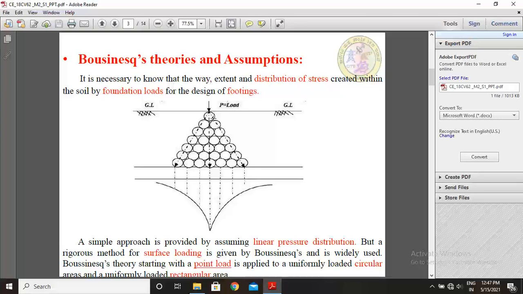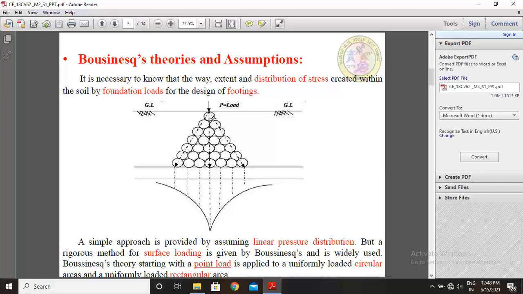In such cases, the stresses are transmitted in all downward and lateral directions. Estimation of vertical stresses at any point in a soil mass due to external loading is essential to the prediction of settlements of buildings, bridges and embankments.